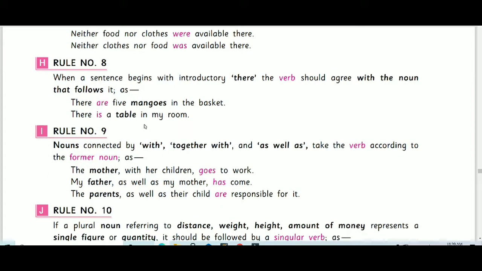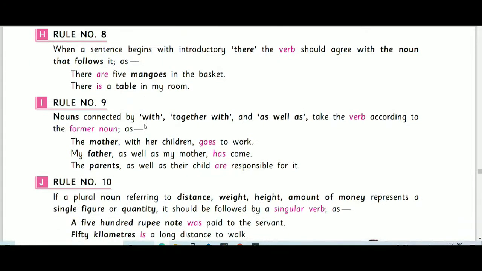Rule number 8. When a sentence begins with the introductory "there", because there are, there is, there was, there have, the verb should agree with the noun that follows it. For example, there are 5 mangoes in the basket. There is a table. What is the verb? The noun coming after the verb decides whether it is "is" or "are". According to that, the verb form will be changing. Okay, that is fine.